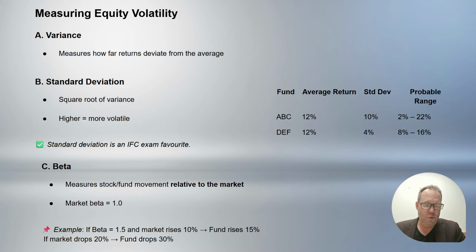DEF, on the other hand, has a lower standard deviation. The returns are going to range between, say, 8 to 16%, even though it will return the same when you average out the years at 12%. So comparing fund ABC and fund DEF, although they both will have the same outcome of 12% average return over many years, choosing one with a lower standard deviation means that fund would be a better selection because it will have a lower volatility measure.